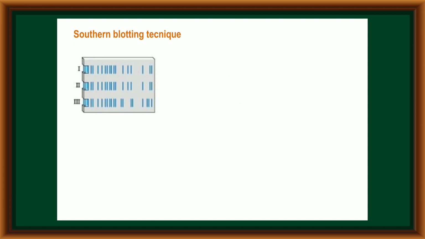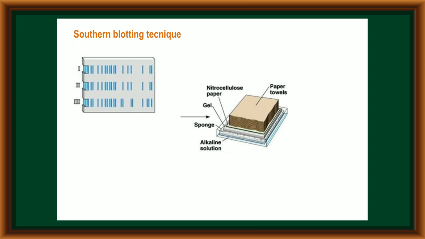One more technique is the Southern blotting technique. After completion of gel electrophoresis, the DNA fragments are settled on the gel piece according to their size as bands of different thickness. At that time, the DNA fragments can be transferred onto nitrocellulose paper, simply called a nylon membrane.